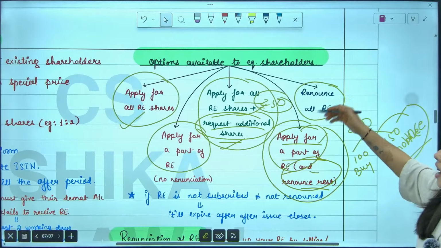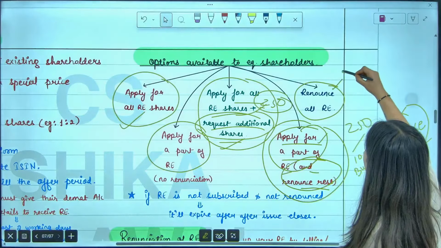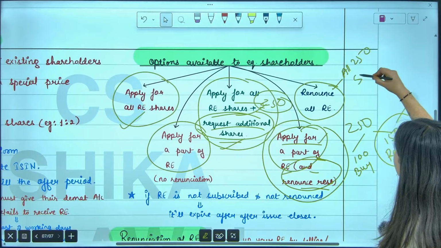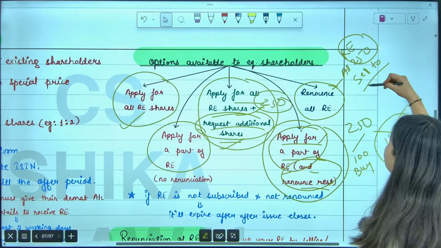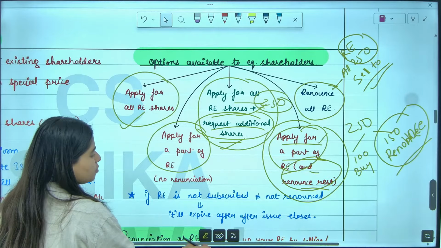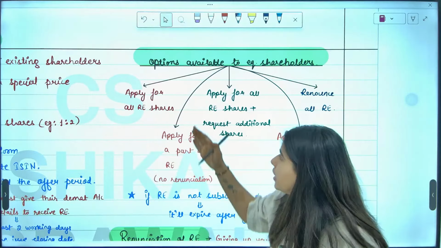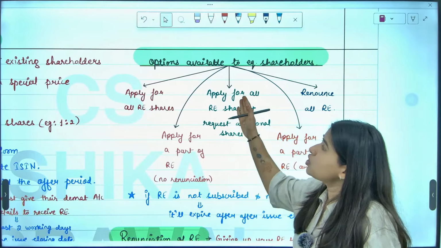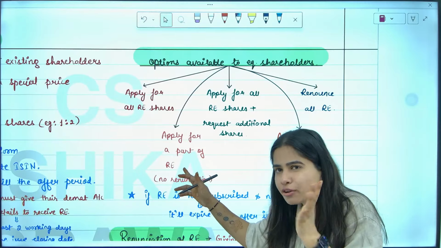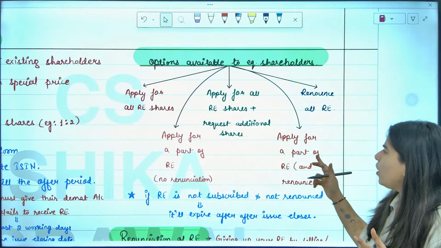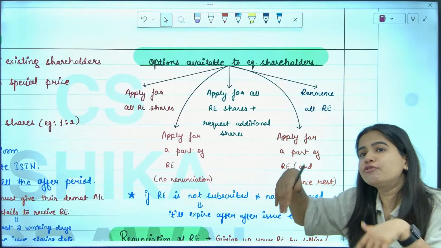And lastly, renounce all RE. If I don't want to purchase even a single share, what can I do? I can renounce all. All 250, I can sell to someone else. All RE to purchase 250 shares, I can renounce to someone else. Are we clear with this? What are the 5 options available to the equity shareholders to whom a right is given? Very easy to understand. Once again, either I can purchase all shares, or I can purchase all shares and request extra, or I can purchase only some part of the rights, or I can purchase some part and give the other part to someone else, and lastly give all to someone else.